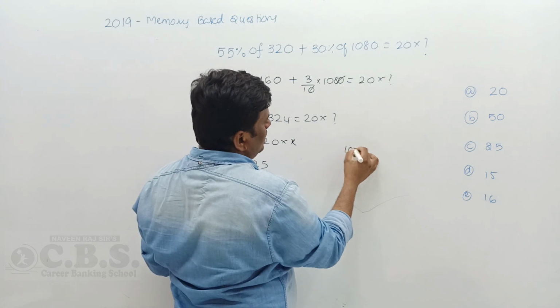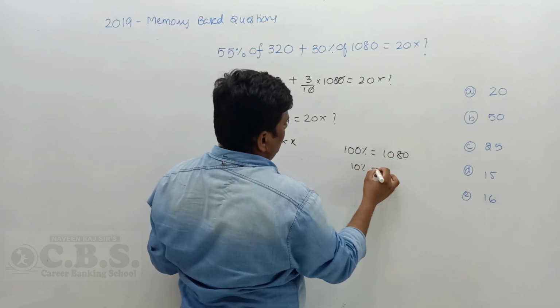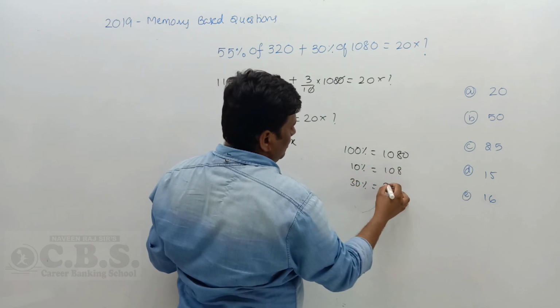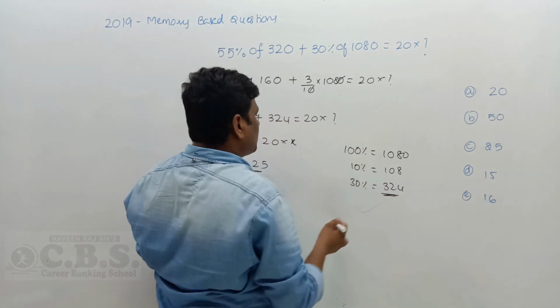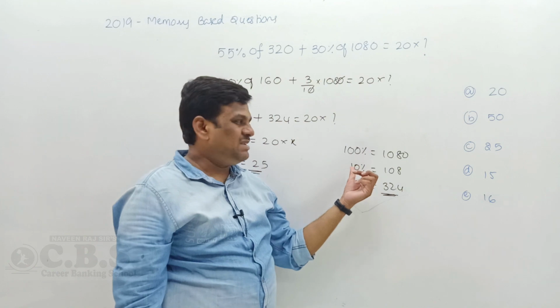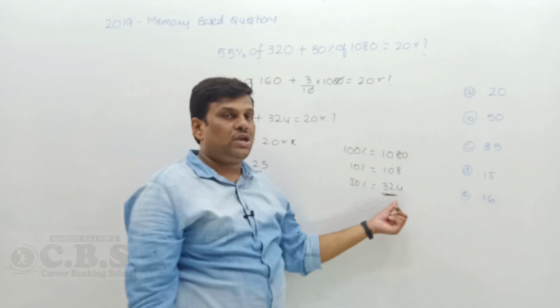Let's go for it: 100% is equal to 1080. Now 10% is how much? 108. You can go for 30%, which means 3 times, nothing but 324. This is another process you can use in percentages. 100% is 1080, 10% is 108, 30% means 3 times 108, which gives you 324.